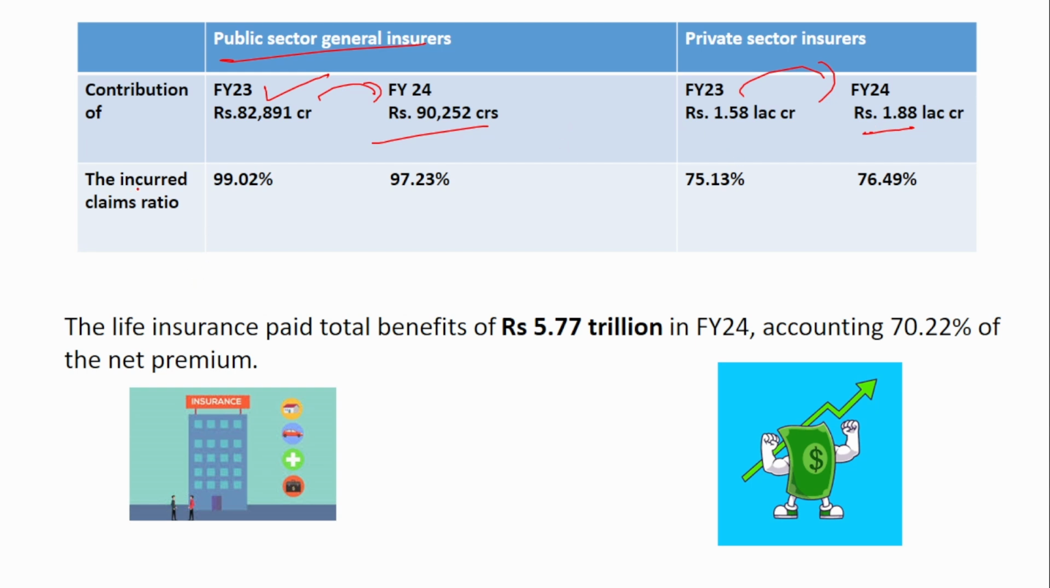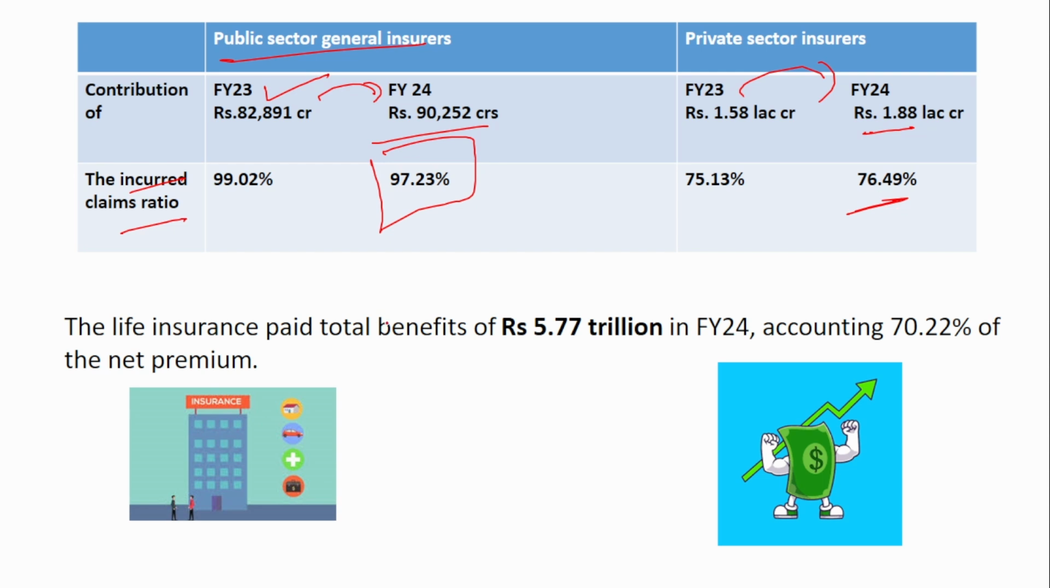And also the incurred claims ratio, if you see, is higher in the public sector compared to the private sector. Remember, the premium contribution is more in the private sector, but the claims ratio is more in the public sector. So in the public sector it is 97.23%, and in the private sector it is 76.49%.